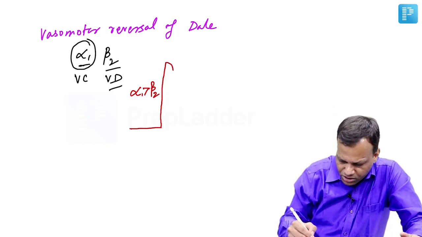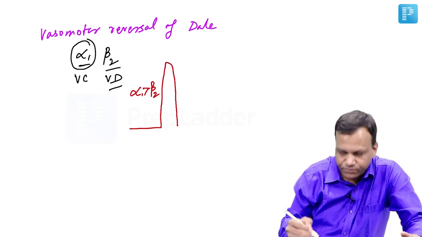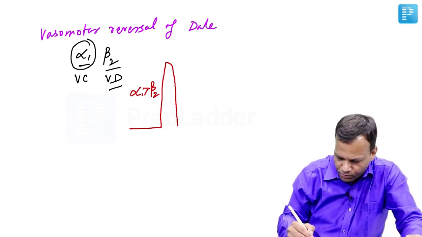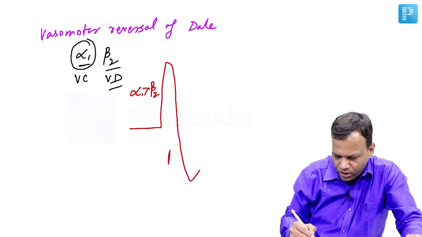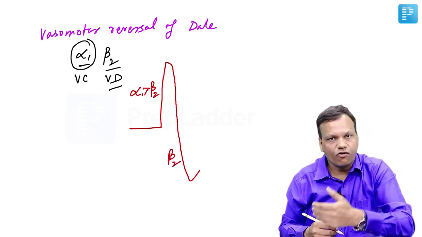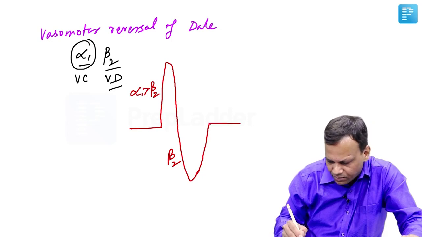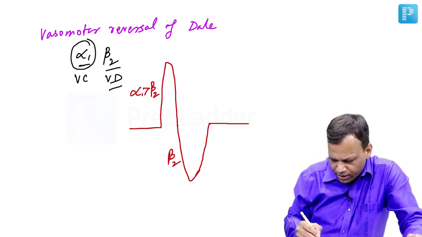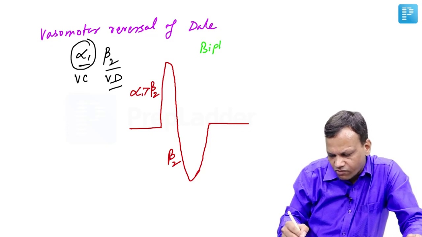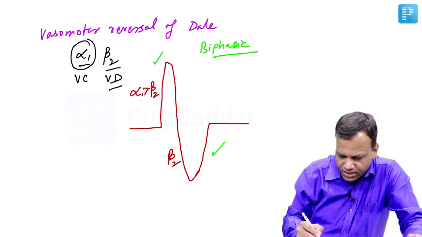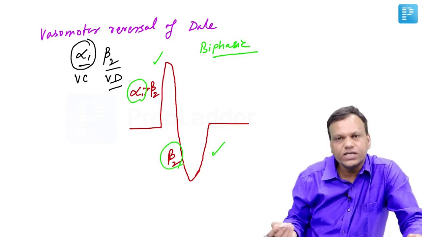The effect of alpha 1 is predominant over beta 2, so that leads to an increase in blood pressure. After some time, metabolism occurs and this effect starts decreasing. And when it becomes lower than a sufficient level, then only beta 2 is stimulated, which leads to a decrease in BP. So only beta 2 is causing the fall. And after some time, this is metabolized, so effects start returning toward normal. So this is the normal biphasic response of adrenaline. Two phases: first BP increases, then BP decreases. The first increase is due to alpha 1, the second decrease is due to beta 2.